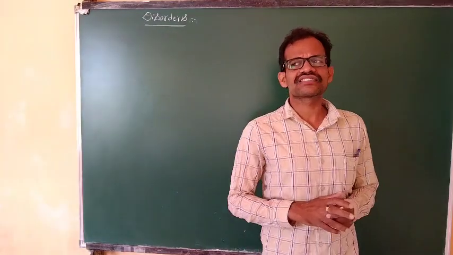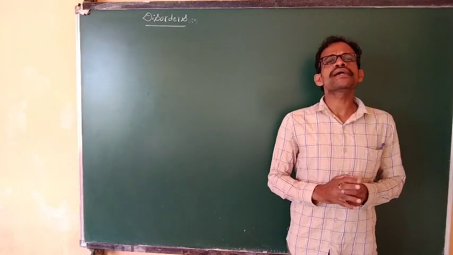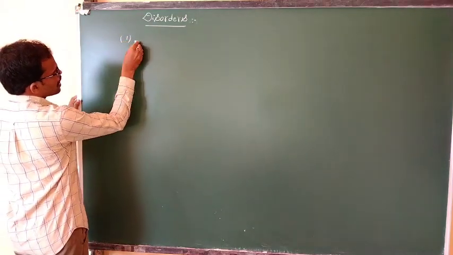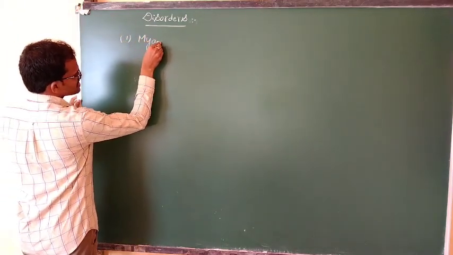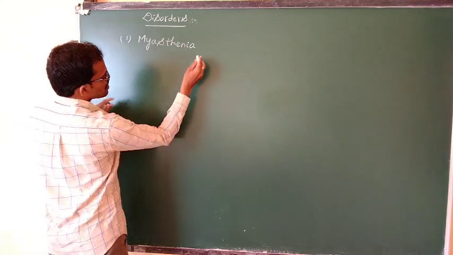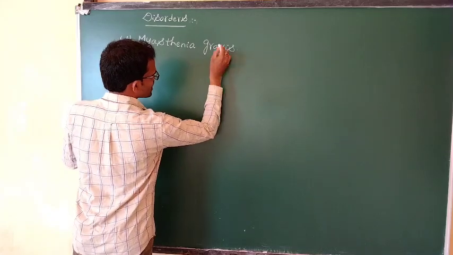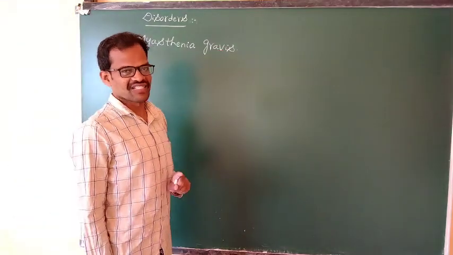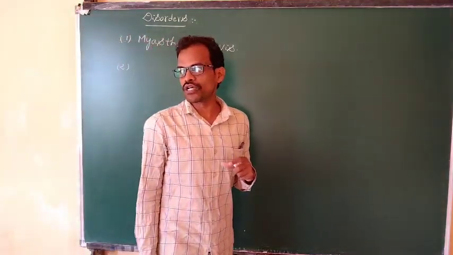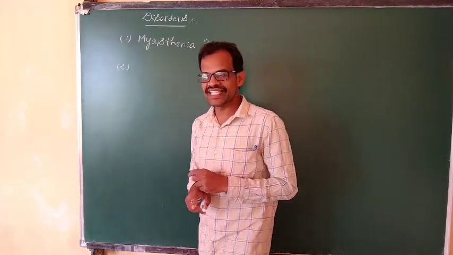What are the common disorders of locomotion and movement? The first common disorder, according to our textbook, is myasthenia gravis.